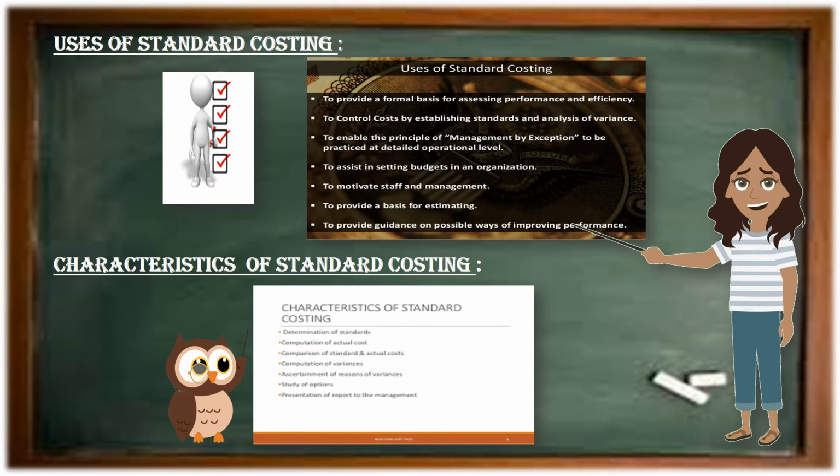Fourth point, to assist in setting budgets in an organization. Fifth point, to motivate staff and management. Sixth point, to provide a basis for estimating. Seventh point, to provide guidance on possible ways of improving performance.